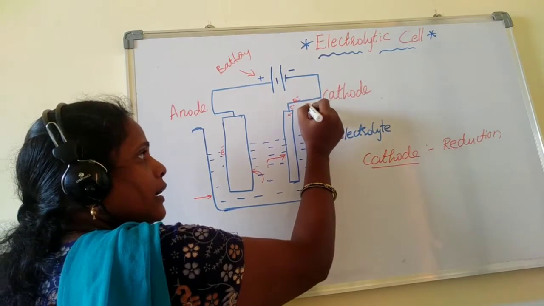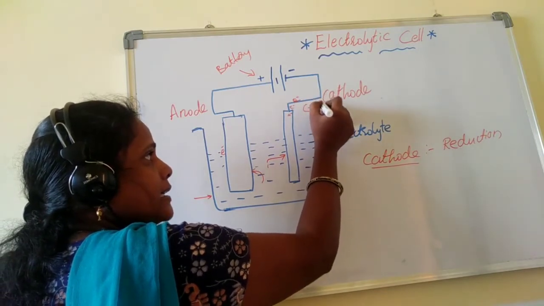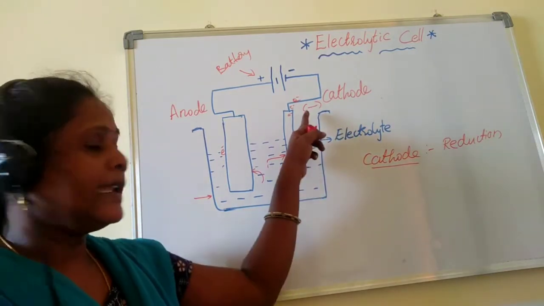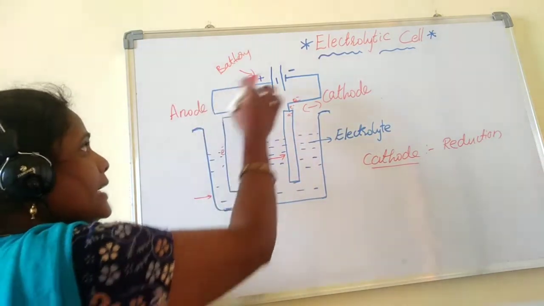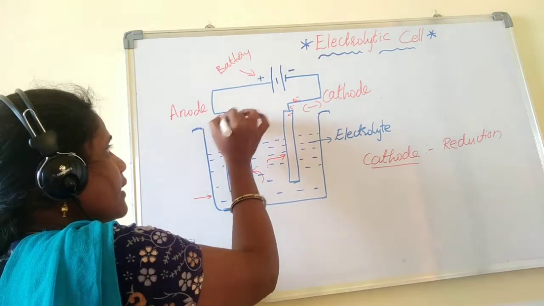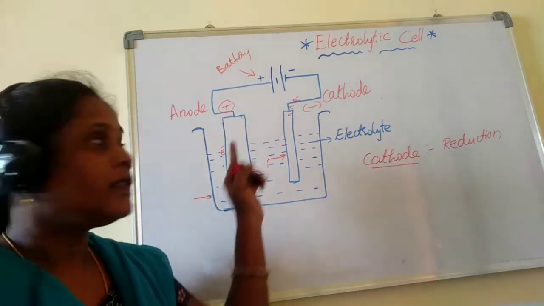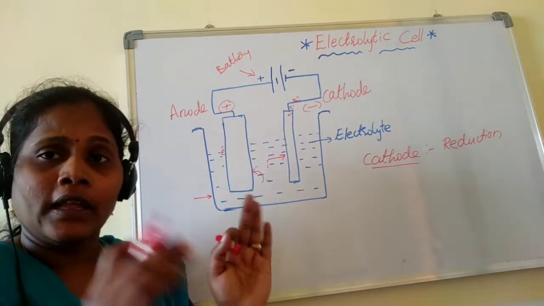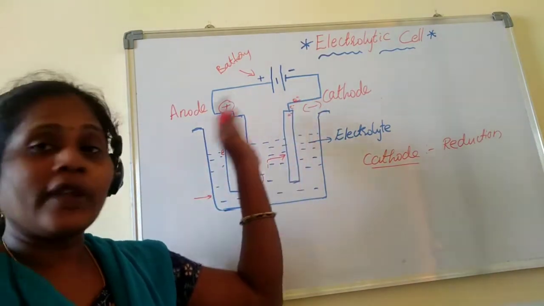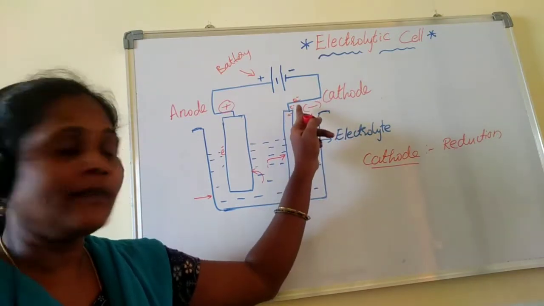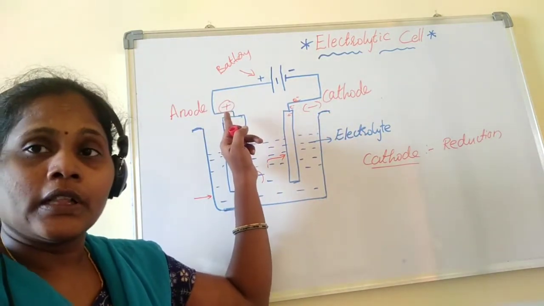I will call this end the negative terminal attached end. Cathode, negative. And anode, as it is attached to the positive terminal, I call this the positive terminal. This has no meaning of ions moving. Just it is connected to the negative terminal, therefore cathode negative and anode positive.